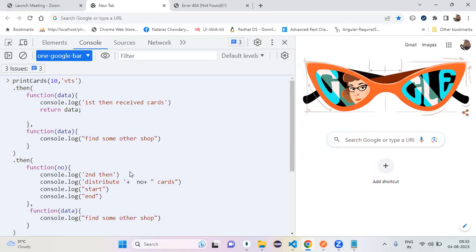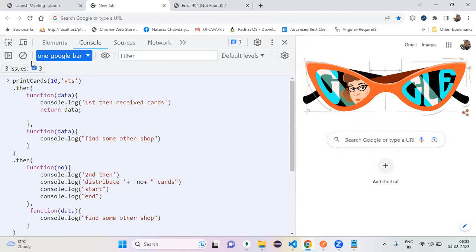So finally, then returns me what? Promise. Another promise. Okay, returns me a promise or not. Next, when does the second then trigger, sir? Second then triggers when my first then returns me some value. If it doesn't return a value, if it finds console.log or some other shop, the second one will not happen. If it has not returned anything, that means he has not assigned any work to this guy. It returns a promise, but no value, nothing.